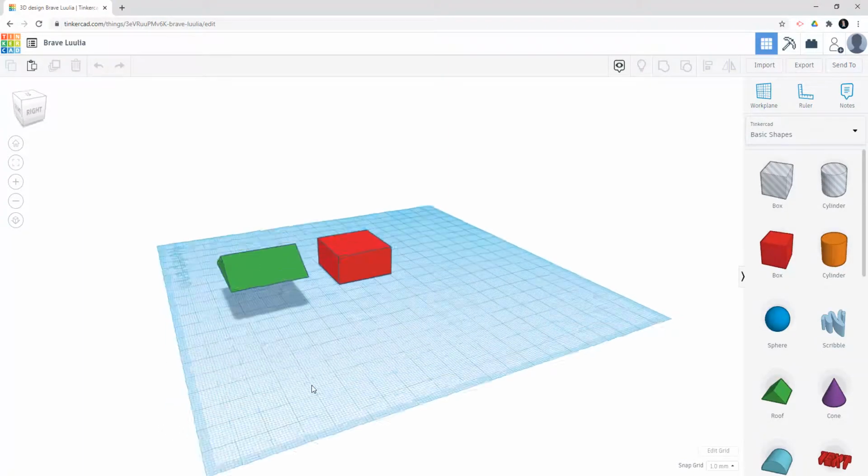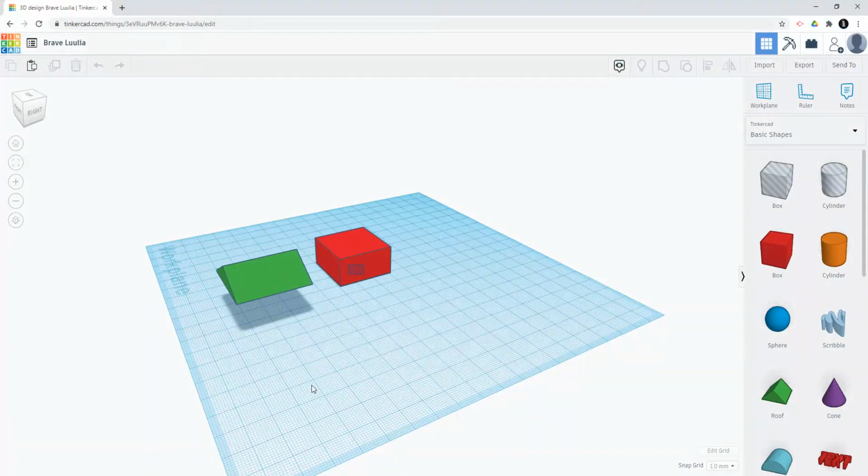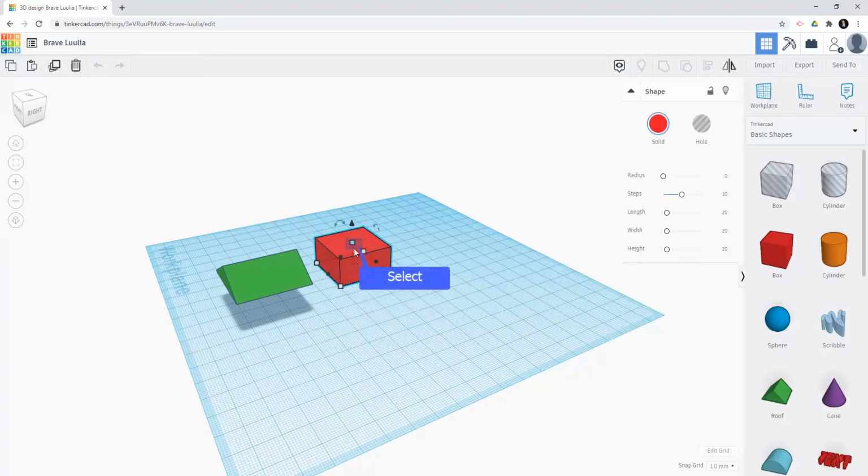Next, in order to put the roof on top of the house, you need to do a little bit of mathematical logical thinking. Now click on the house again and check the height is 15 units. In other words, the roof should be at a level of 15 units. So now click on the roof again.